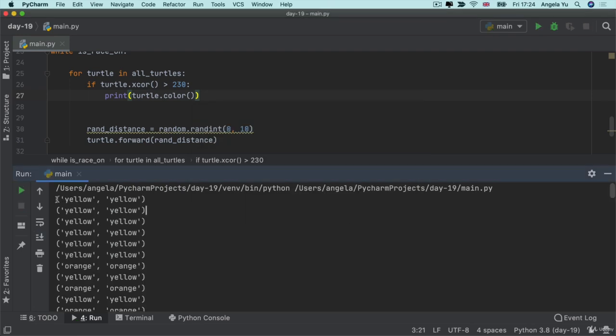You can see that firstly it prints multiple values because the while loop is still continuing and the other turtles are continuing to go forward. But the first value is going to be the turtle that won. And you can see it prints yellow and yellow. So what's going on here?